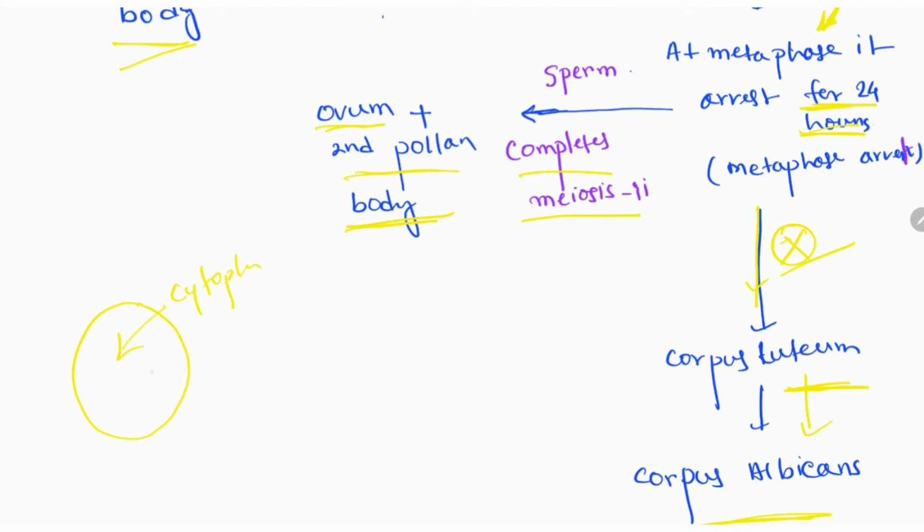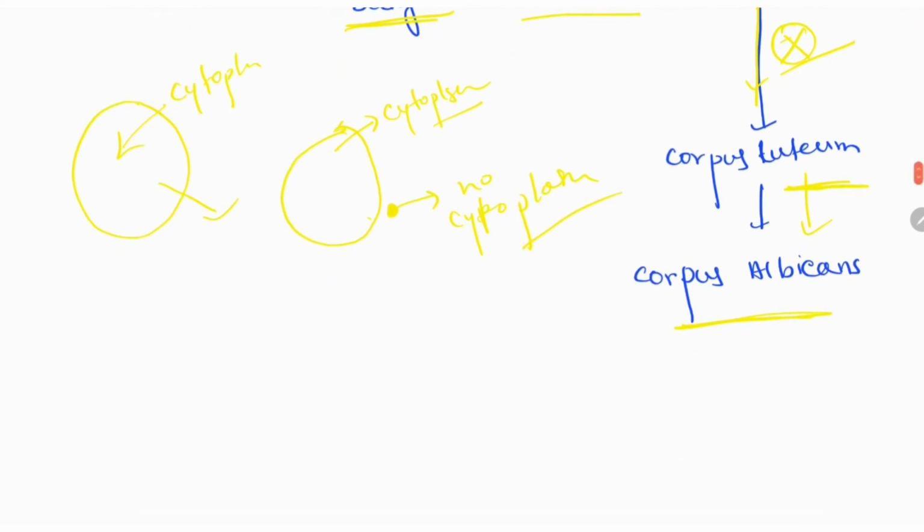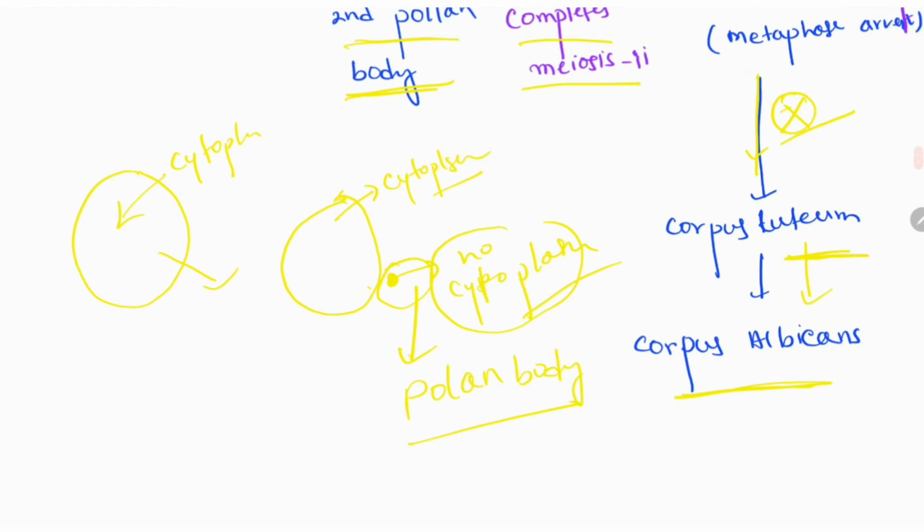So this cell divides in two parts, like this part is a cell, and this is a cell, and here is the cytoplasm, but there is no cytoplasm in the other. So a cell without cytoplasm during meiosis is called a polar body.